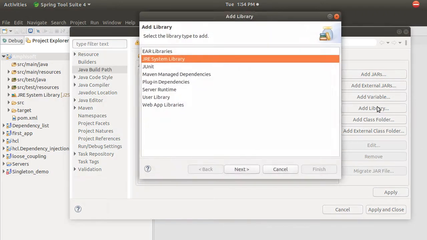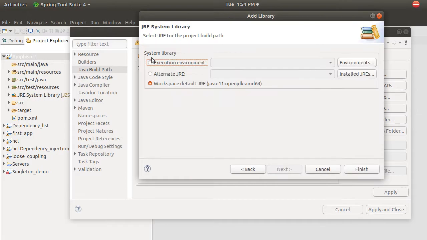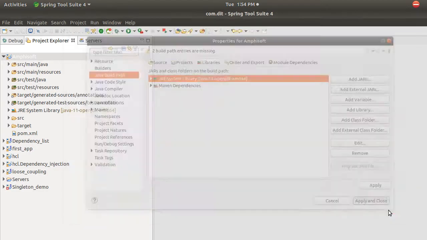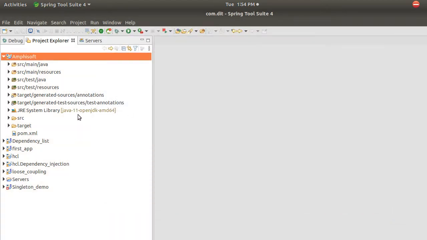You can add library and go to JRE library. Here you can choose external library and add finish. So you want the latest version. I'm using JDK 11. You can go with 8 onwards, whatever JDK version you feel, say 14 also you can use. Any version you are comfortable with, you can use it. Just click on apply and close. Now the latest JDK is added, right? This is the first step.